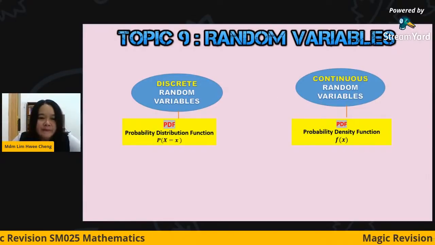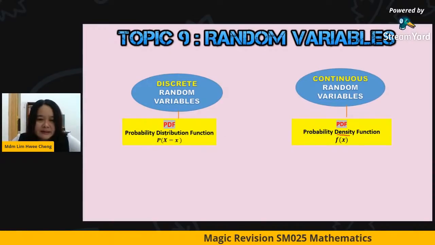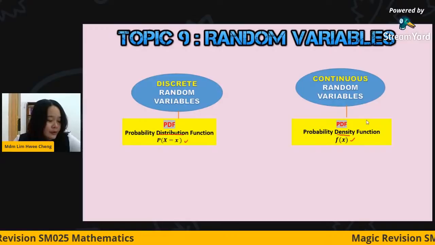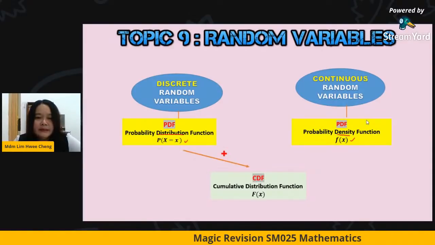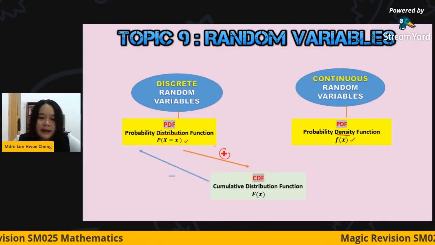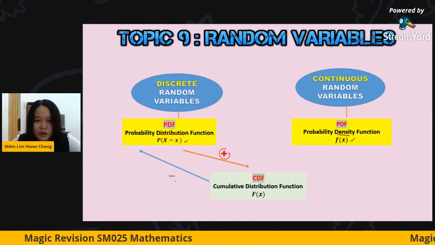Okay, for discrete, we have the probability distribution function. For continuous, we have the density function. This is the normal notation that we use. For your information, normally the question will ask you to convert either from the PDF to the cumulative. So for the discrete, we just add. And if they give you the cumulative function, they will ask you to determine the PDF, so you just need to subtract, tolak.